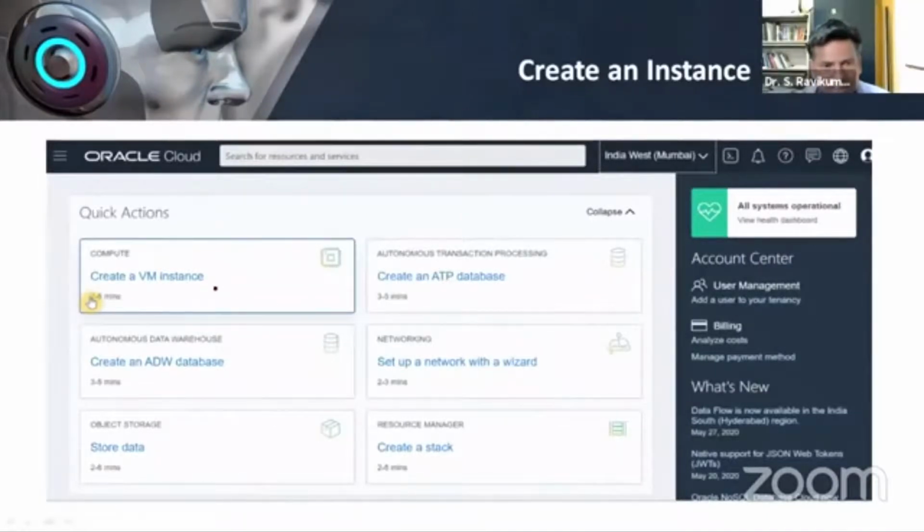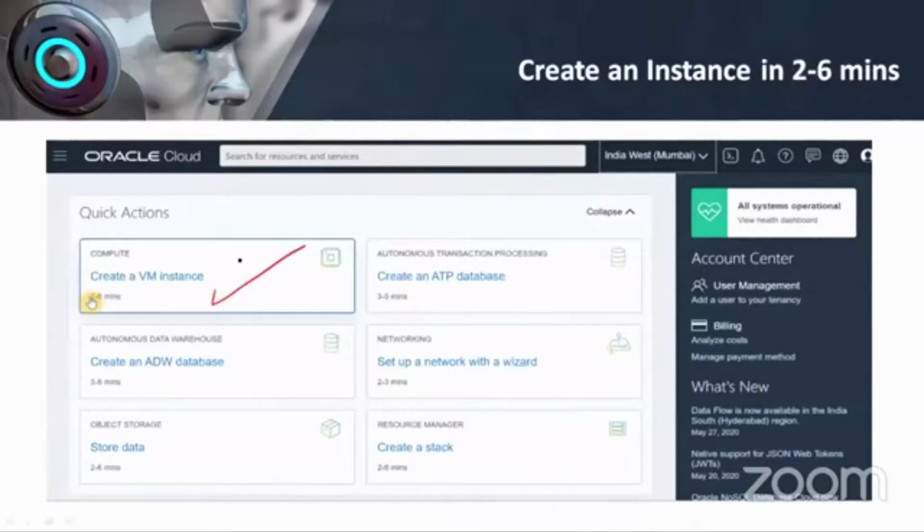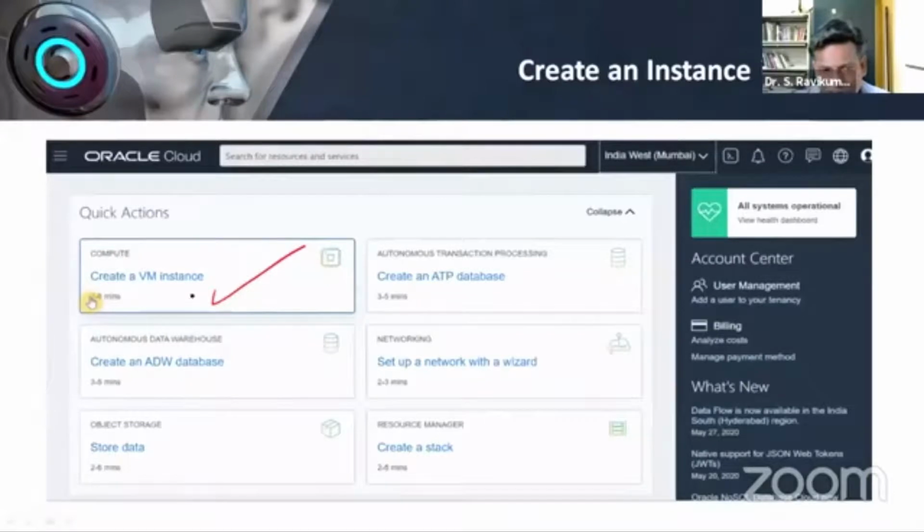So here it is telling that a virtual machine instance can already be created. I'm going to create a virtual machine. You can see that it is telling that within 2 to 6 minutes you can create your virtual machine. If you want to create a database, you can go for a database. Like that, they have different options. So first we will go for creating a virtual machine.